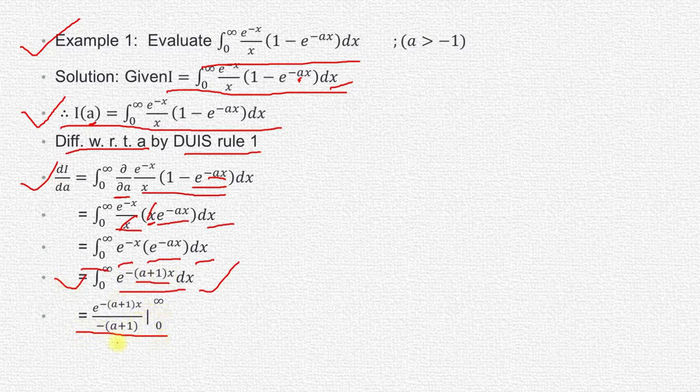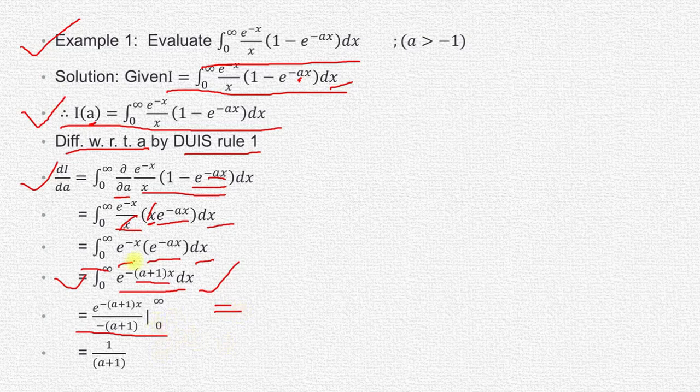Now we will put what? Upper limit minus lower limit. So what is the upper limit? Infinity. So let's check what we are getting after putting the upper limit minus lower limit.